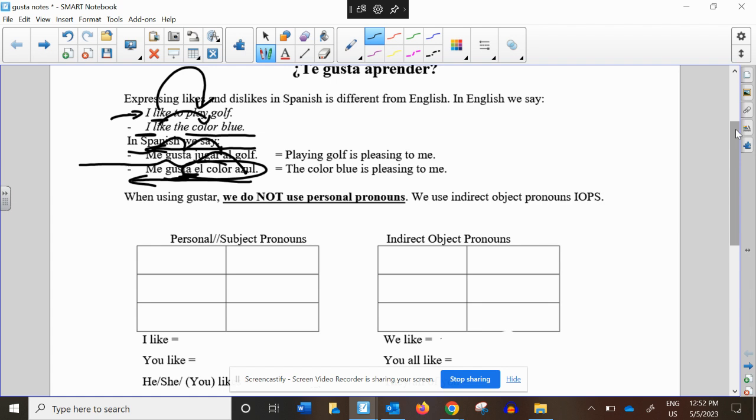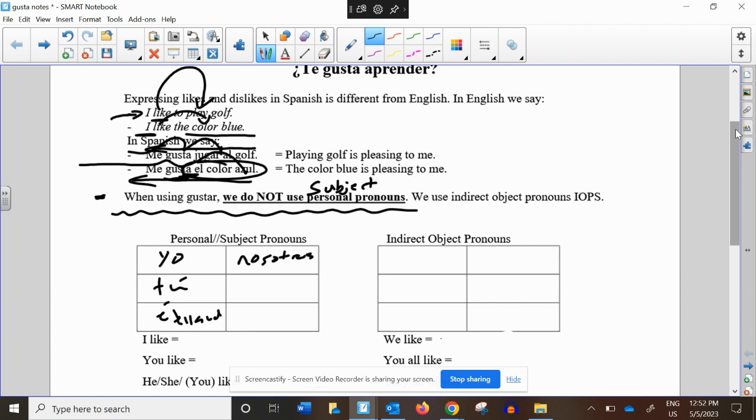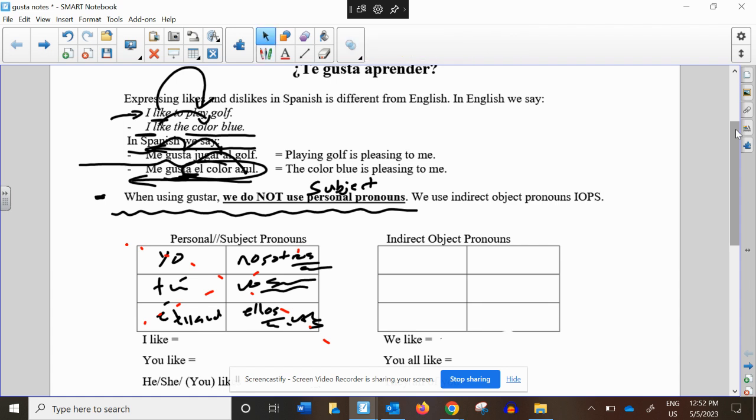Let's move on. When using gustar, we do not use personal pronouns. Sometimes these are called subject pronouns. But we do not use personal pronouns, subject pronouns. That's the yo, tú, él, ella, usted, nosotros, nosotras, vosotros, vosotras, ellos, ellas, ustedes. We're actually not going to use these with gusta. And I've told you never use yo with gusta.